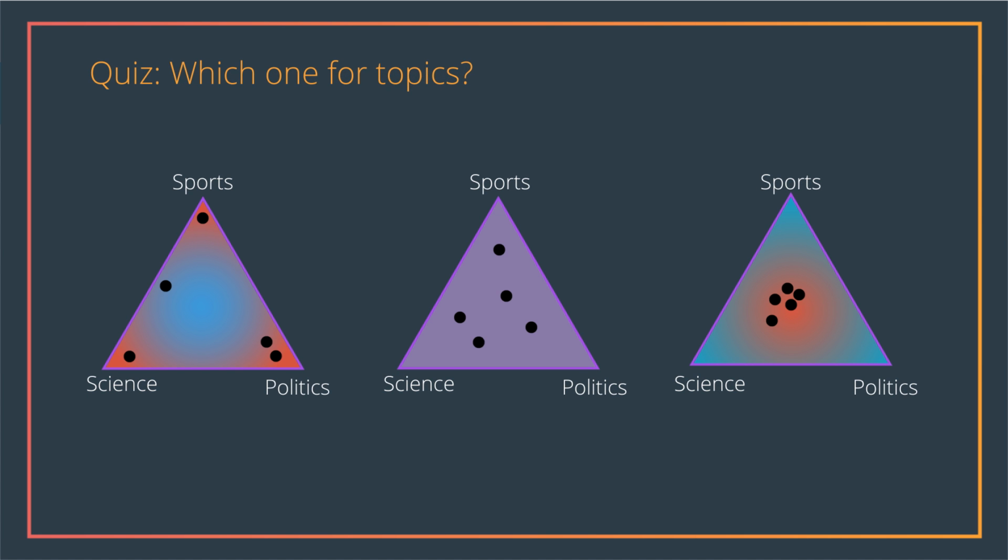So here's a quiz. If the black dots are documents and the corners of the triangle are our three topics, science, politics, and sports, which of these distributions would be the best one for picking our documents? This is a slightly vague question, but try to go with your intuition.